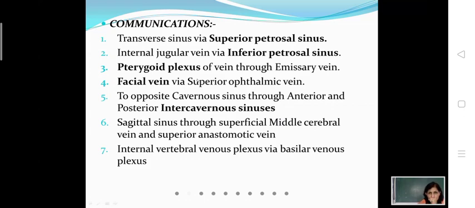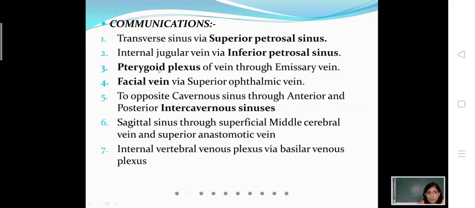So I am going to read it out here, and after that I'll show you the communications in the diagram. So it communicates with the transverse sinus via the superior petrosal sinus. Then it communicates with the internal jugular vein via the inferior petrosal sinus. It communicates with the pterygoid plexus of veins via emissary veins. Emissary veins which pass through the foramen ovale and foramen lacerum communicate the pterygoid venous plexus with the cavernous sinus.